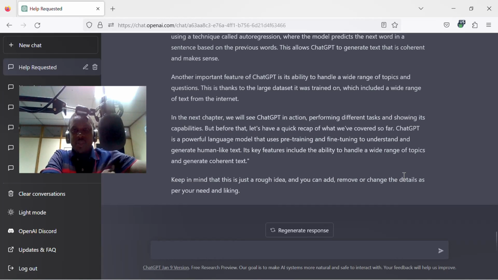So as you have seen ChatGPT in action, I don't know what your thought about ChatGPT is. What do you think about ChatGPT? Do you think it's here to take almost everyone's job? Since it can work as an assistant to anyone in any industry, it can give any advice to you. So what's your thought? Let me know in the comment section. What do you think about ChatGPT? How do you feel? Is your job still safe?